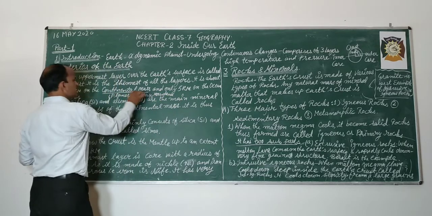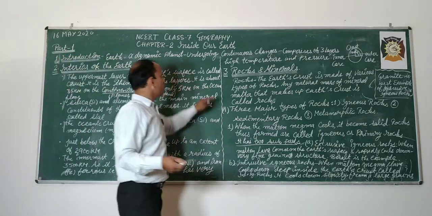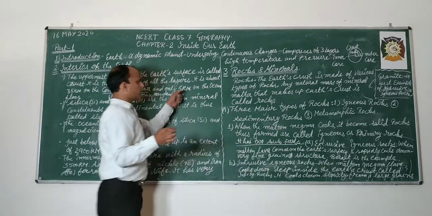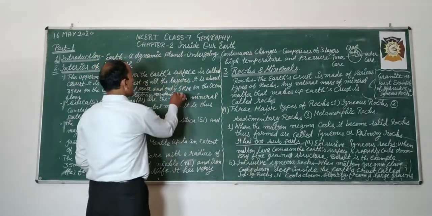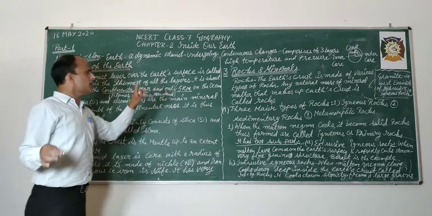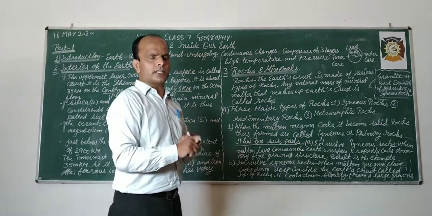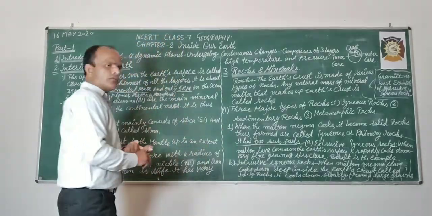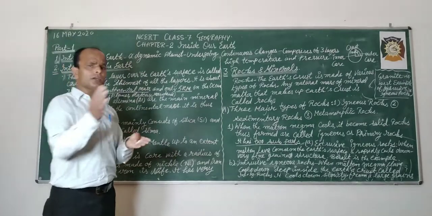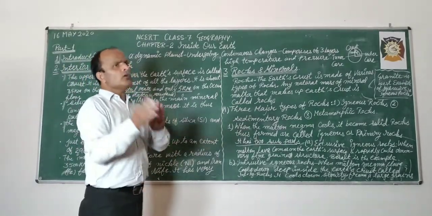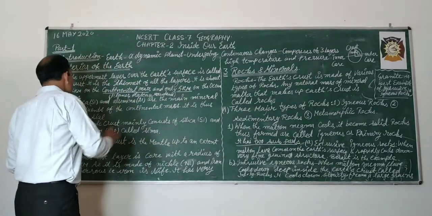And what is its thickness on the ocean floor? That is 5 kilometers. So our uppermost layer, the crust, is the thinnest of the three layers: 35 kilometers on the continental mass and 5 kilometers on the ocean floor.